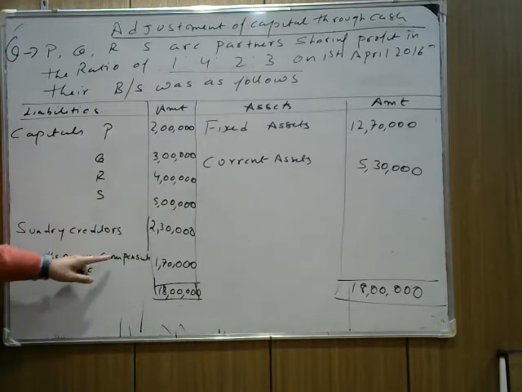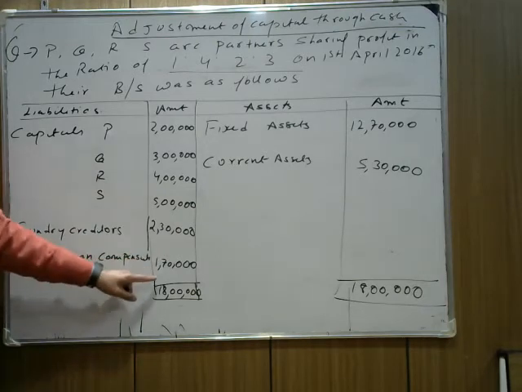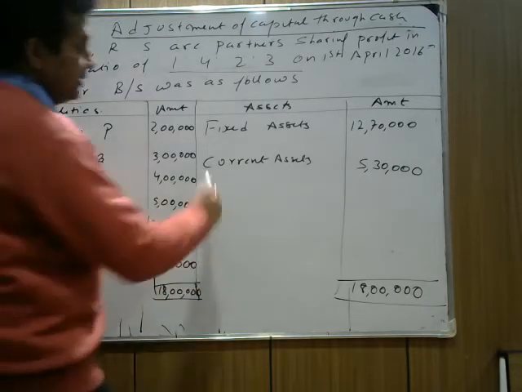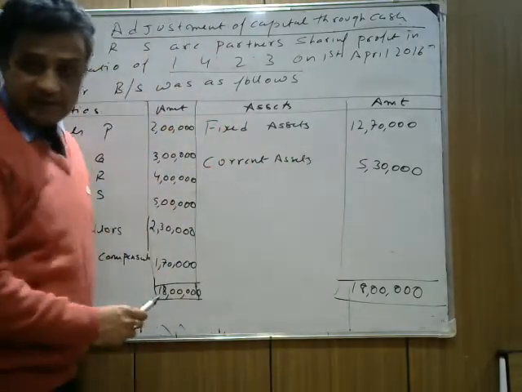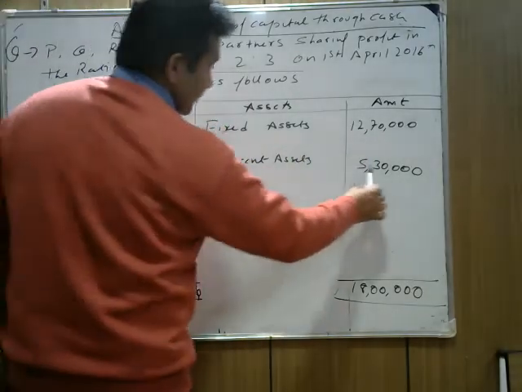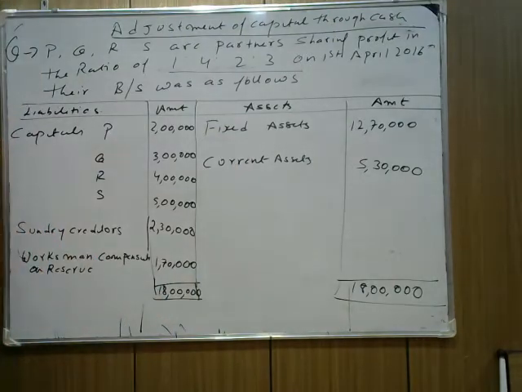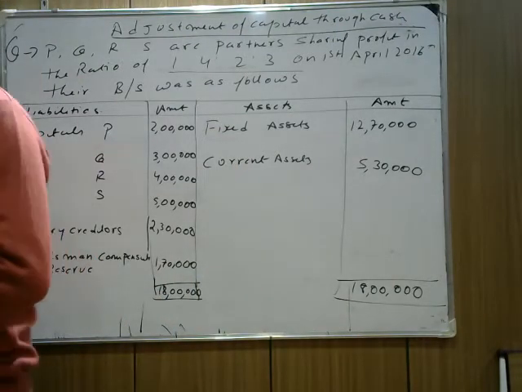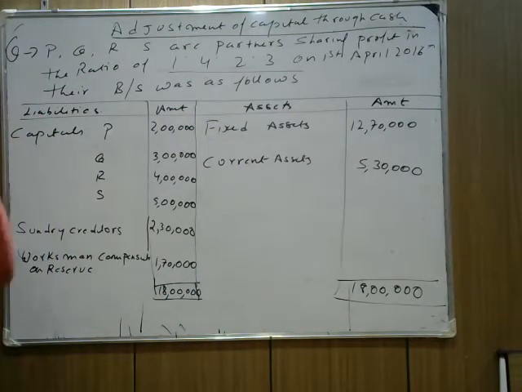Workman compensation reserve is 1,70,000. Fixed assets are 12,70,000 and current assets 5,30,000. It makes the balance sheet total 18 lakh. I hope this question is clear. I hope you take a snapshot of this.